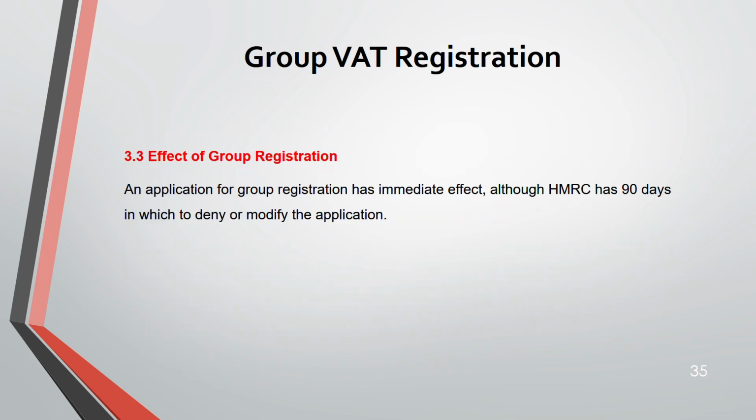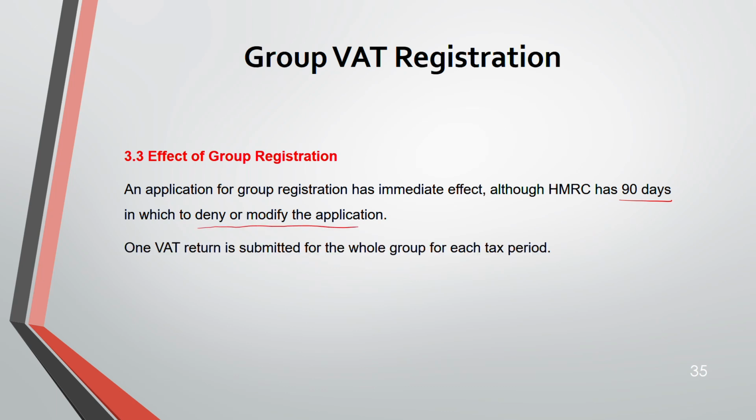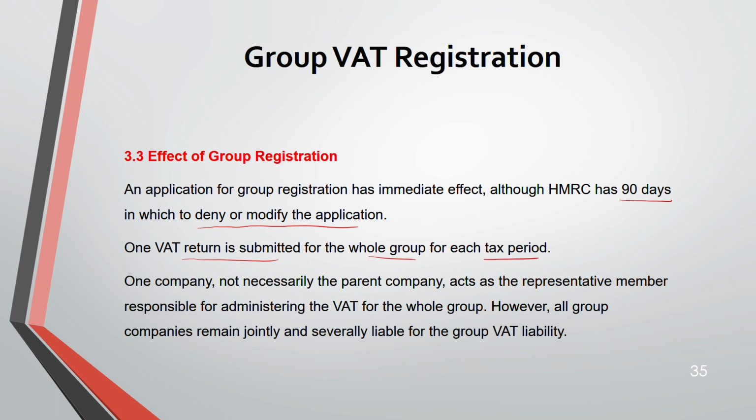Now, what is the effect of group registration? An application for group registration has an immediate effect, although HMRC has 90 days in which to deny or modify the application. One VAT return will be submitted for the whole group for each tax period. Then one company might act as a representative member of the group. It might not necessarily be the parent company, it could be anyone. That one company will be responsible for administering VAT for the whole group, but the whole group remains liable for the group's VAT liability.